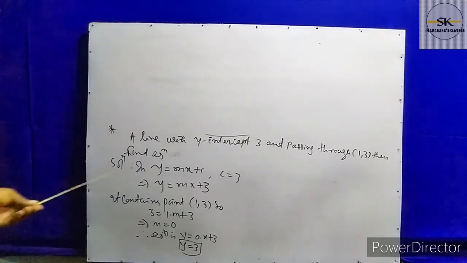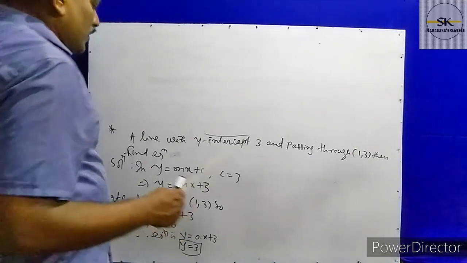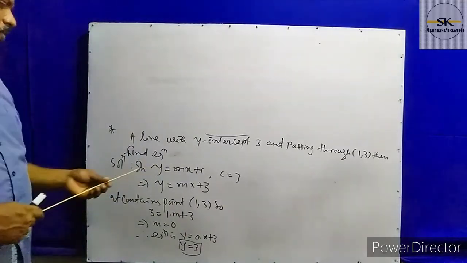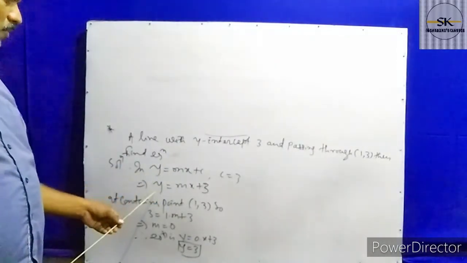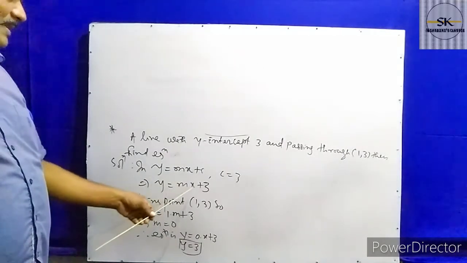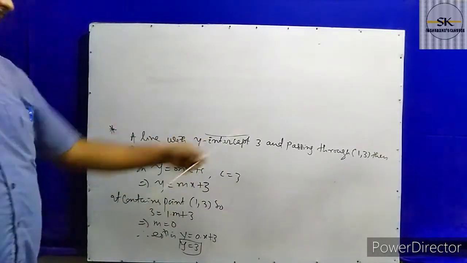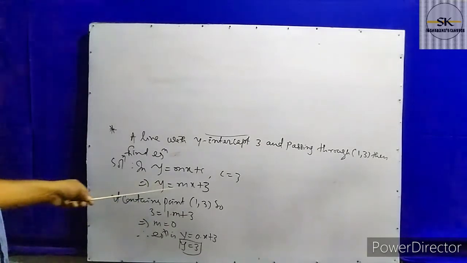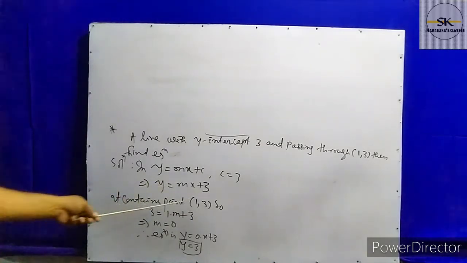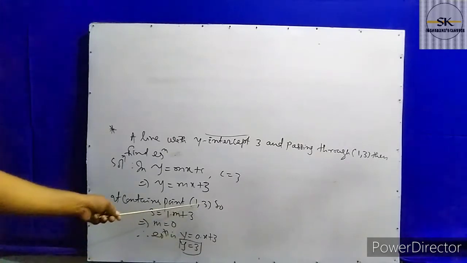In this case, y-intercept is given, so you have to apply y equal to mx plus c. You know the y-intercept equal to 3. So this straight line is y equal to mx plus 3, and it contains the point (1, 3). So instead of x and y, you put 1 and 3.